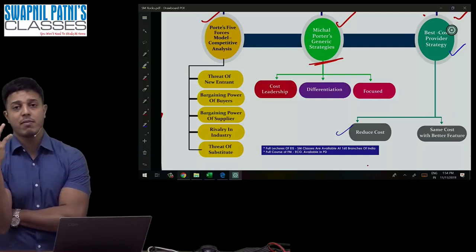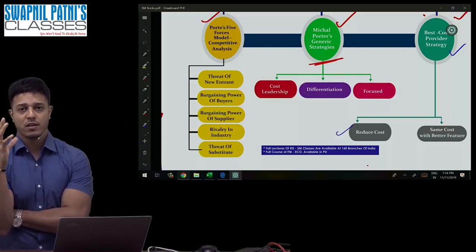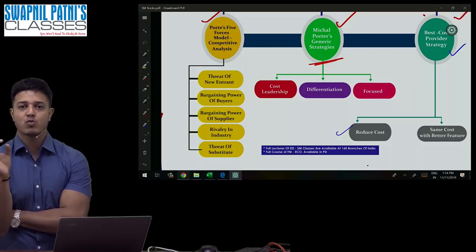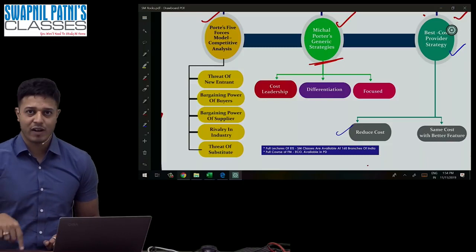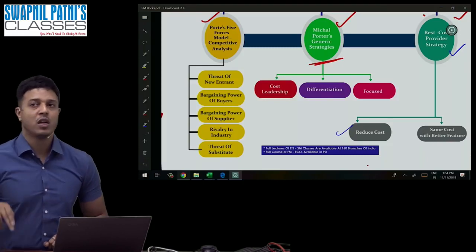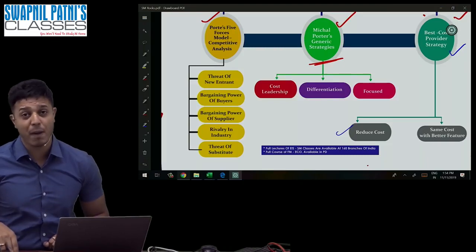What are those 5 forces? Michael Porter's 5 forces. Porter Baba Key Race. The memory technique is what? Baba Key Race. Baba means what? Bias, bargaining power. RESS: R for rivals, E for new entrants, S for substitutes, and S for supplies, bargaining power.